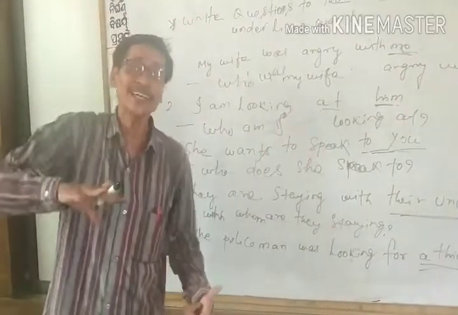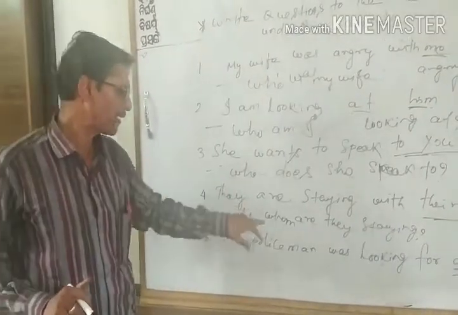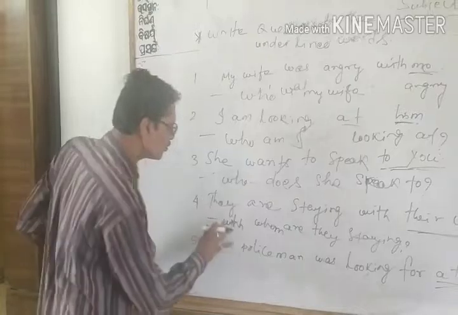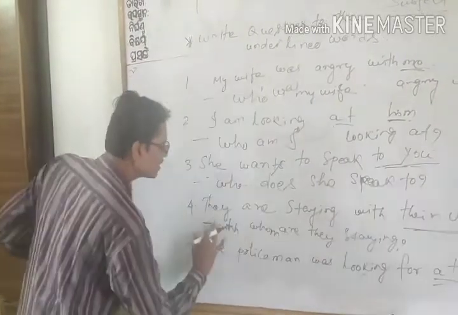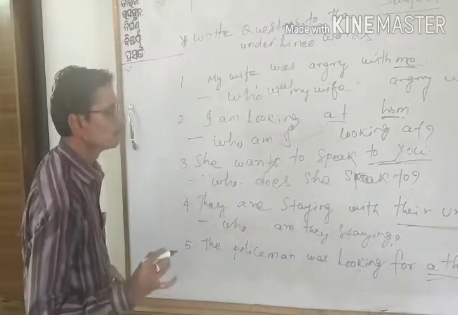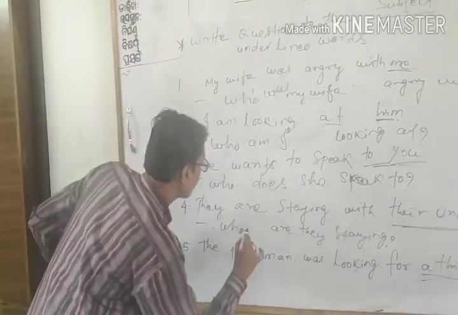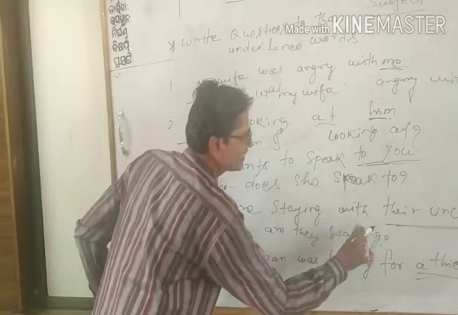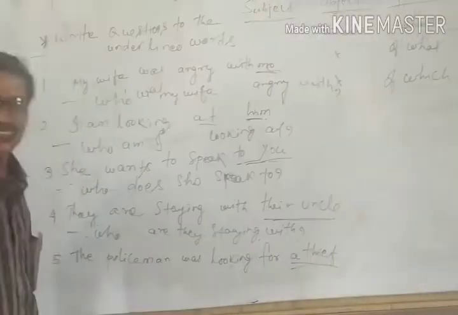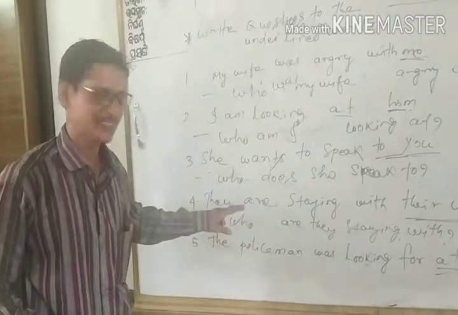Now instead of using whom, we can use who, and with will go to the end of the sentence. Here you see: Who are they staying with? This is the example.